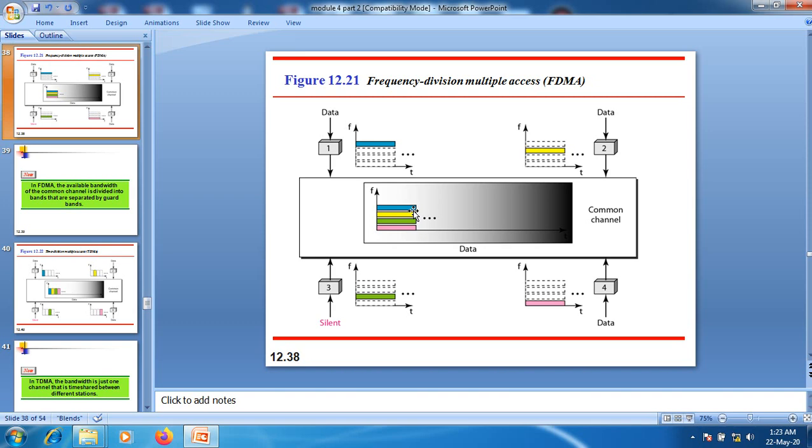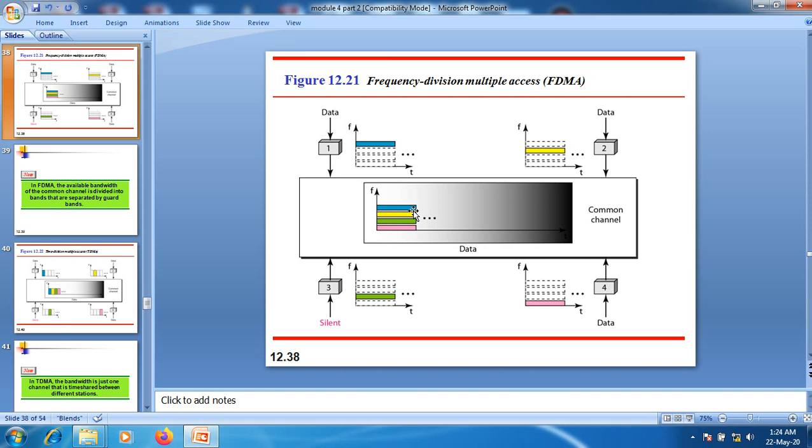That is, we have data from low bandwidth channels, and we need to combine them and transmit them by using a high bandwidth channel. We are using the modulation technique, which combines a number of signals, and we create band pass signals here. Here the bandwidth of each channel is shifted by the multiplexer.